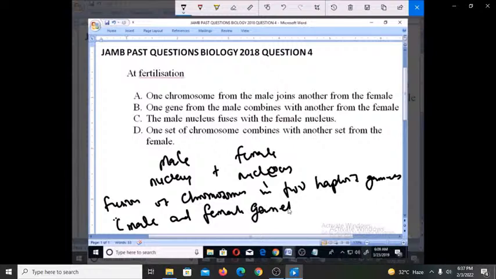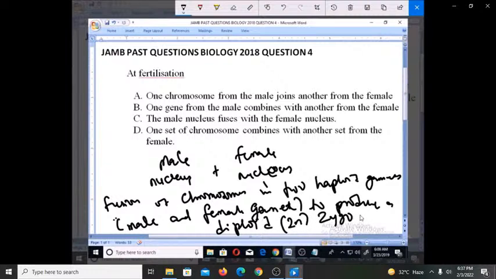When there is the fusion of these to produce a diploid, that is 2N zygote. So whenever you have the production of a zygote by the fusion of chromosomes from haploid gametes, the gametes from the male and the female, to form a diploid zygote, we have what we call fertilization. That is what fertilization is all about.